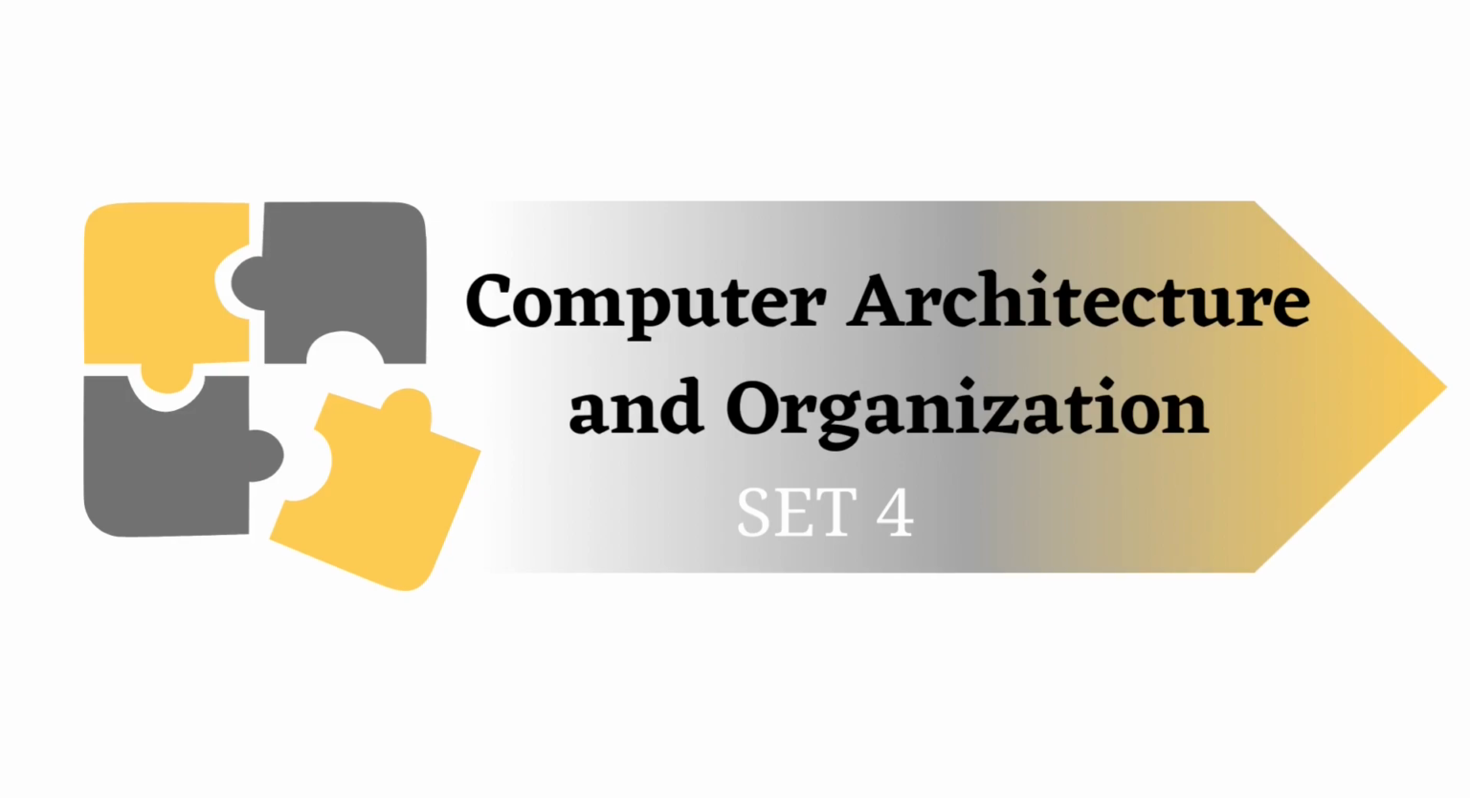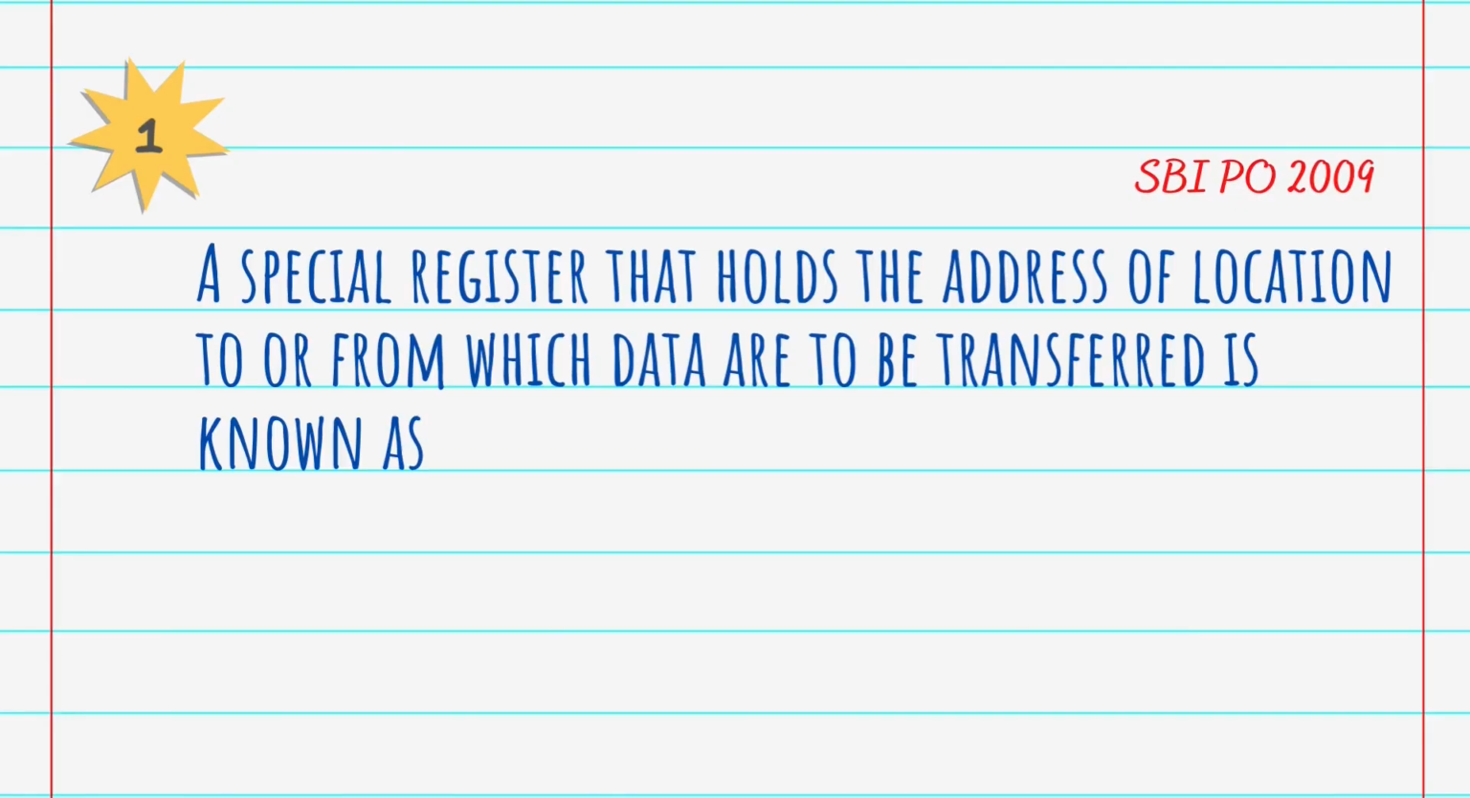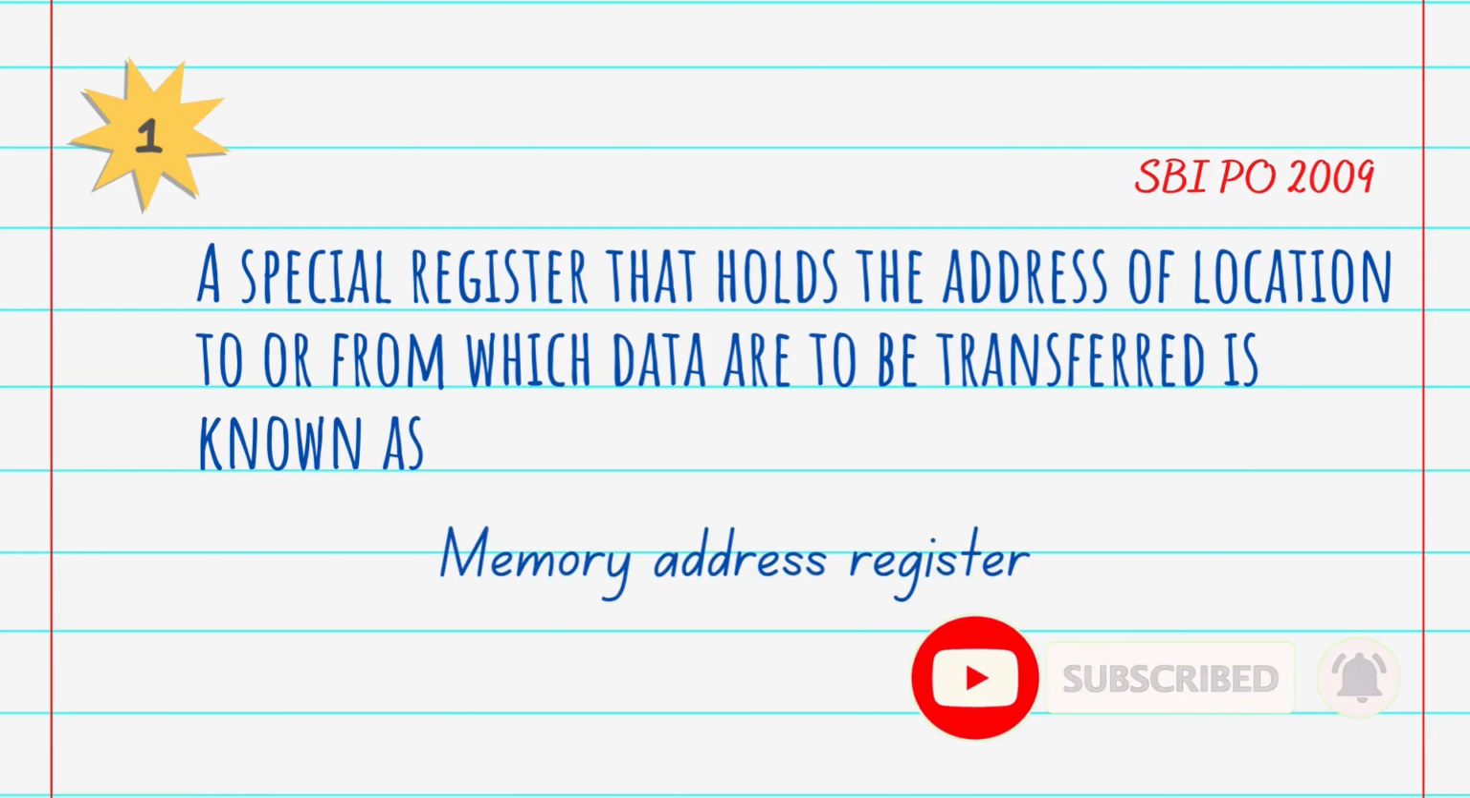Our first question, asked in SBI PO 2009: which special register holds the address of the location to or from which data are to be transferred? Answer is memory address register. A memory address register holds the address of the location to or from which data are to be transferred. In simple terms, the memory address register is used to access data and instructions from memory during the execution phase of the instruction.